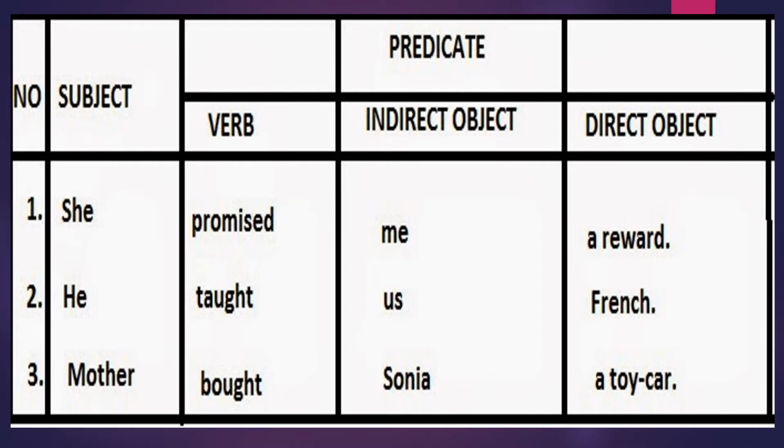She promised me a reward. So, she promised what? A reward. A reward will be a direct object. She promised a reward to whom? To me. So me will be the indirect object.